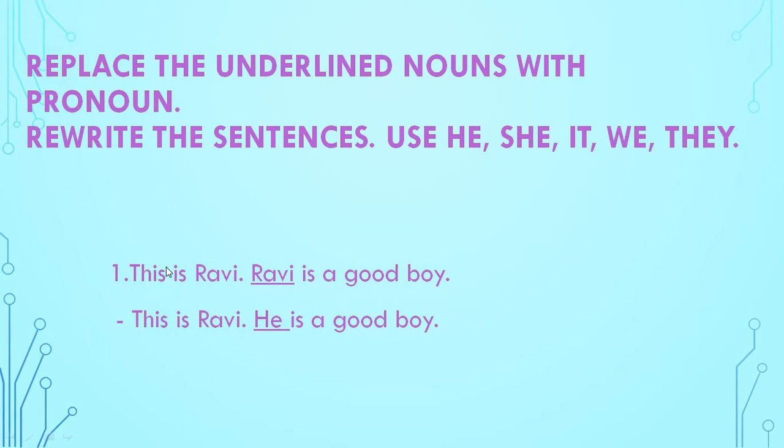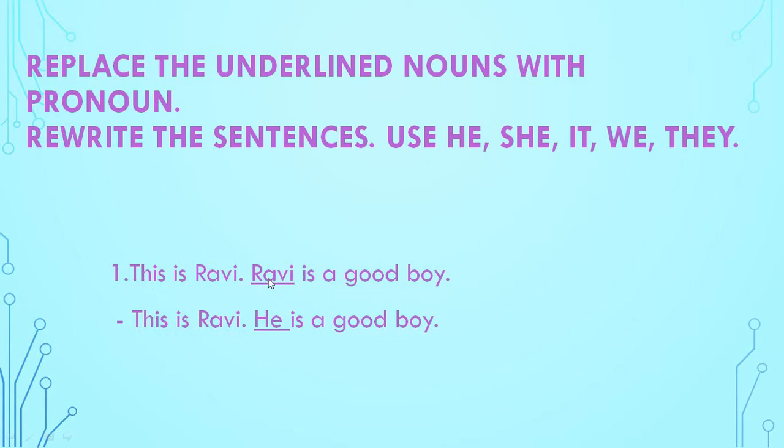Okay. See now sentence number 1. This is Ravi. Ravi is a good boy. See here the sentence. I have taken Ravi 2 times. This is a pair of sentences. One sentence and second sentence. Okay.